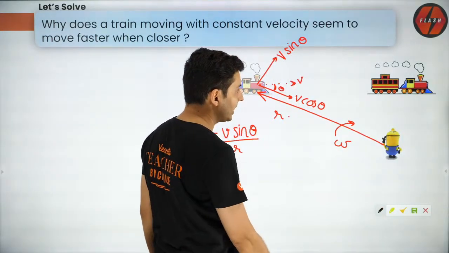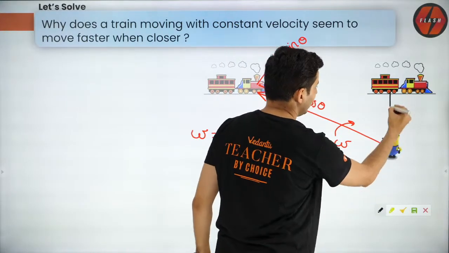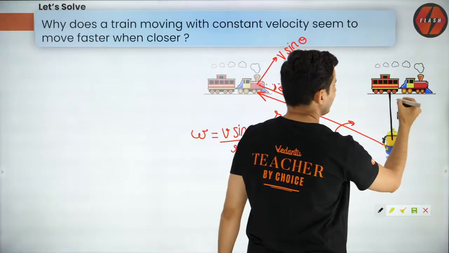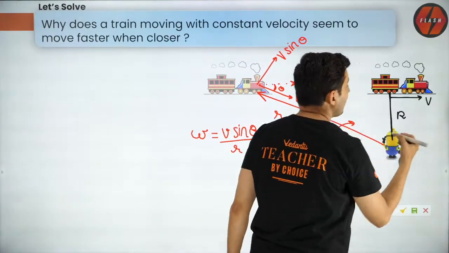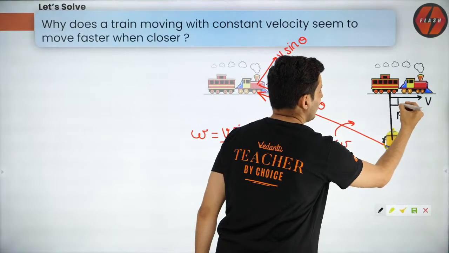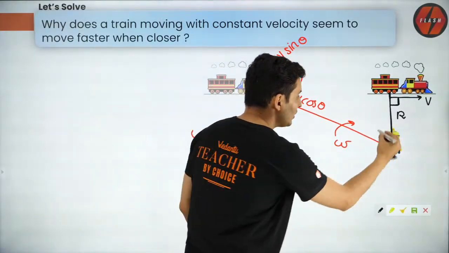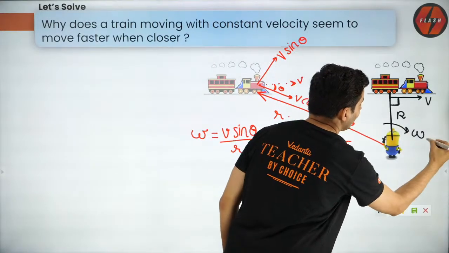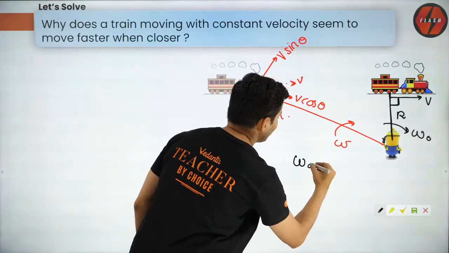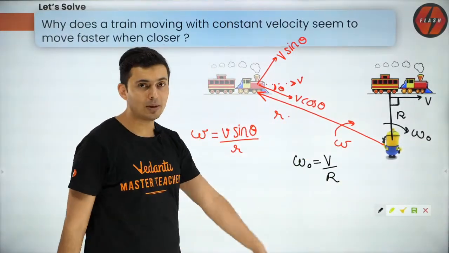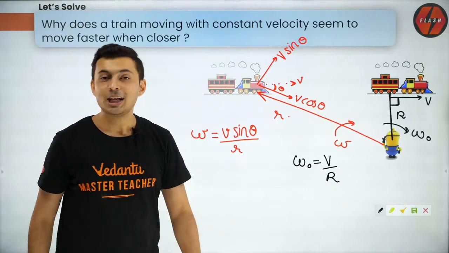Now think about it. When the train comes here, let's say the distance is R, the velocity is V. Best part, the velocity is already perpendicular. So what will be the angular velocity here? Omega naught will be just V by R, isn't it? Just V by R. Correct.